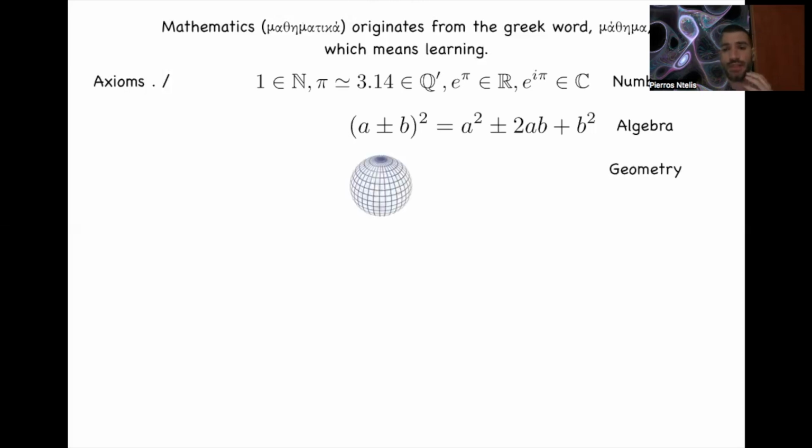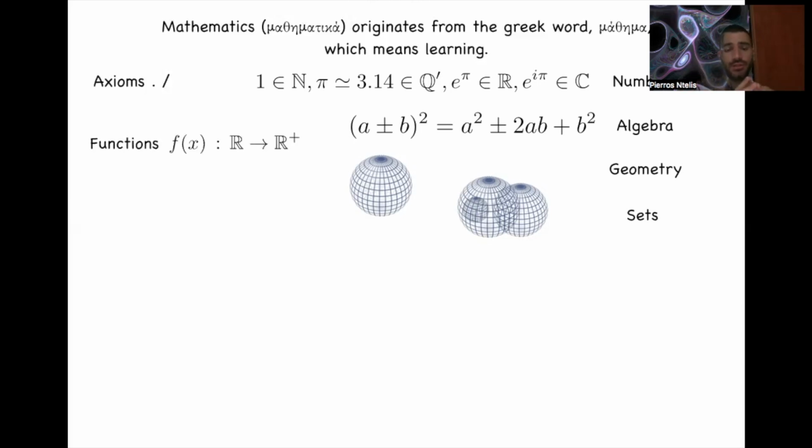We have geometry, which is evident, discussing and understanding the shapes that we see around us. Then we have sets, such as sets of mathematical objects, such as the sets of two geometrical spheres or two sets of numbers, and so on. We have functions that relate a set of numbers to another set of numbers, and we have the derivatives, which tell us how much a function changes in a corresponding variable.